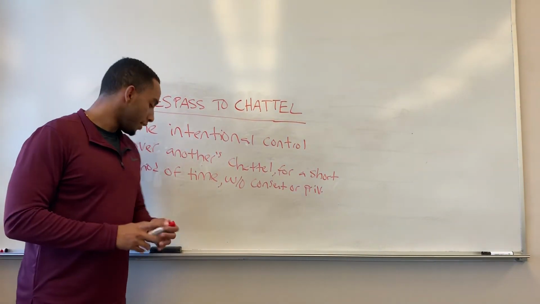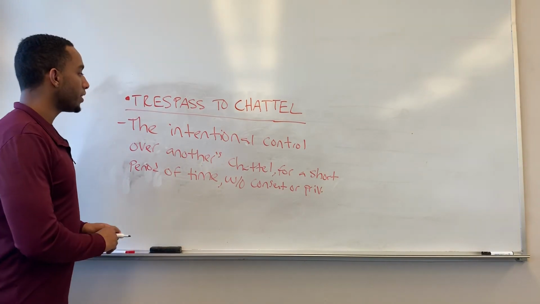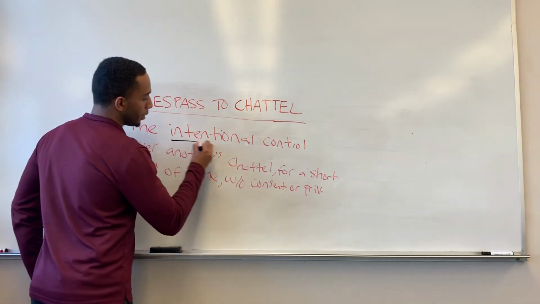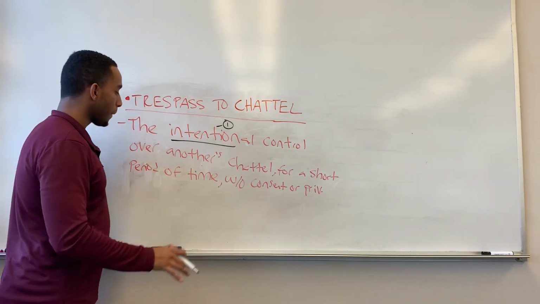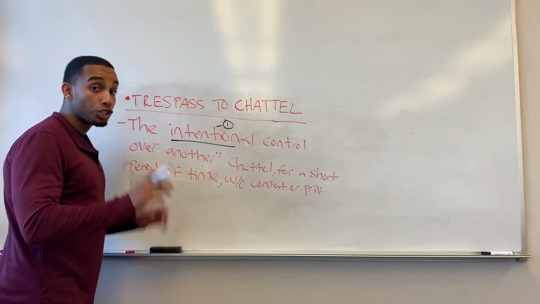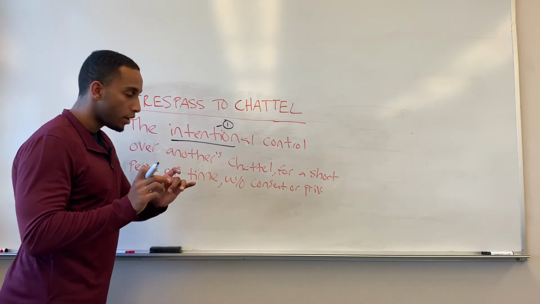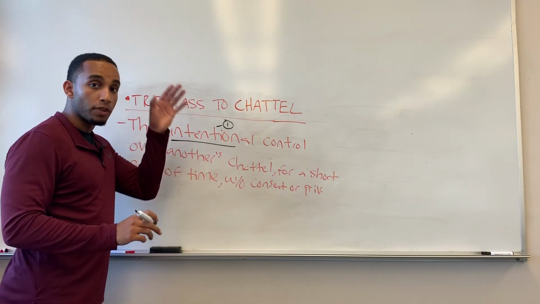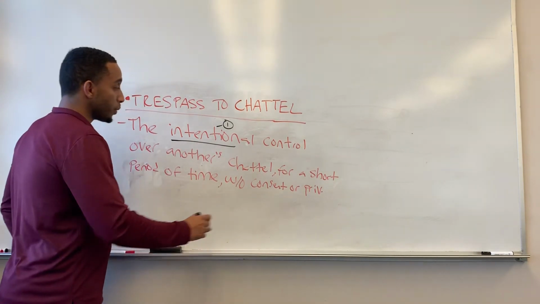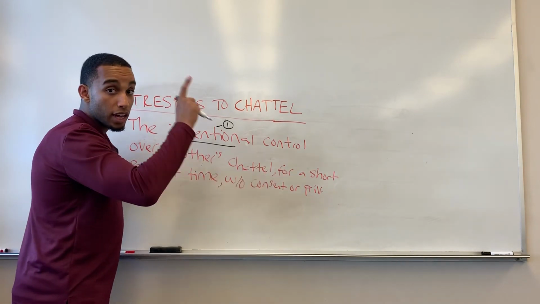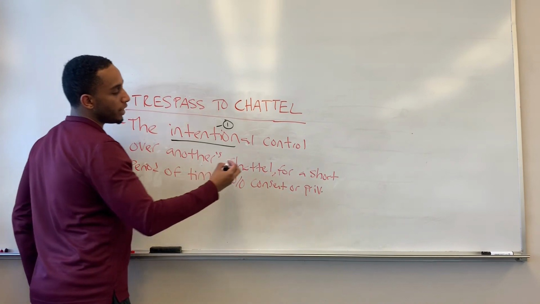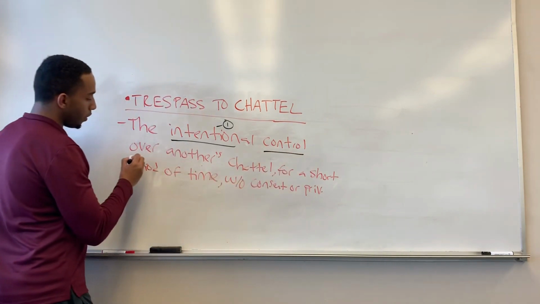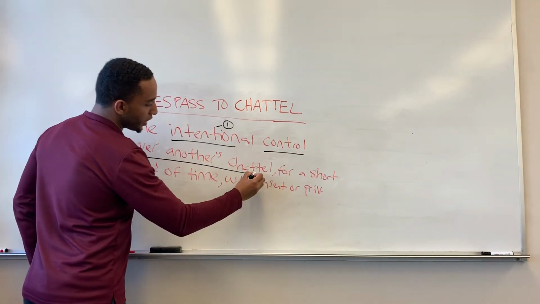Trespass to chattel. First element is intent. Let me read to you exactly what this whole thing means. So the intentional control over those chattel for a short period of time without consent or privilege from the plaintiff. So we have the intent here. That's element number one that you have to prove. And we need to prove that the defendant has control over the plaintiff's chattel, the plaintiff's property.